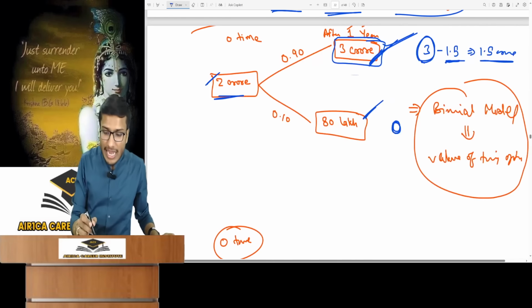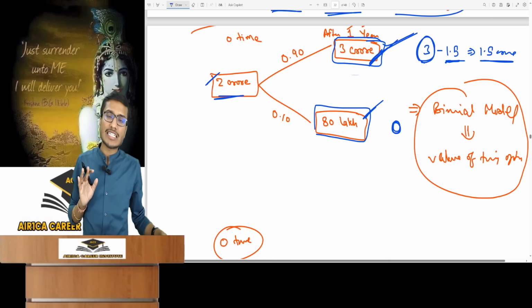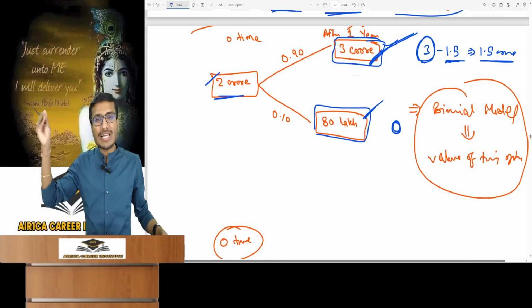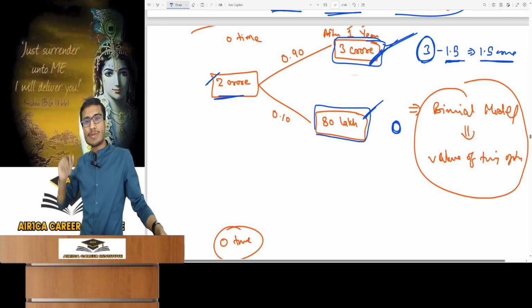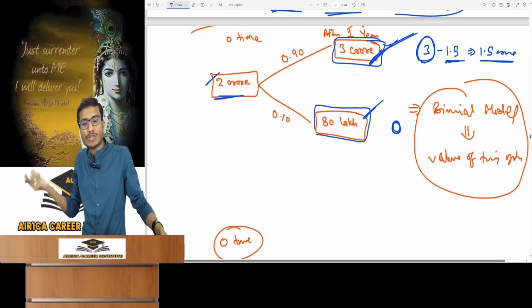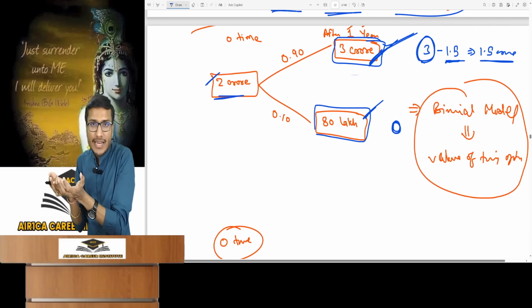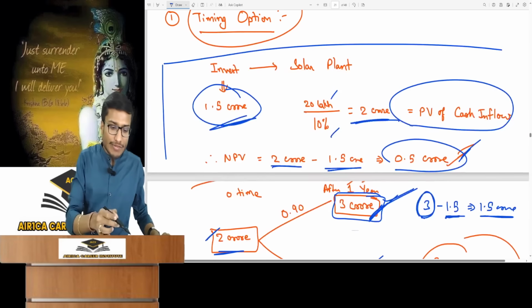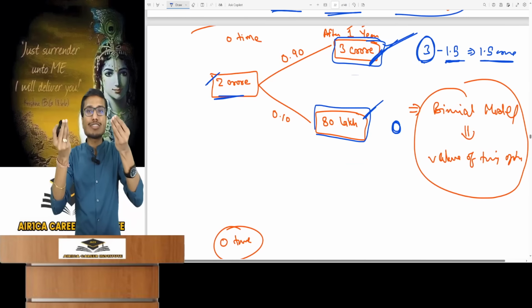But suppose this AAP party comes into power. These people are freeloaders. They want to give things for free. This party would cut the electricity prices. Then the electricity cost will be only 8 lakh rupees every year. So my PV of cash inflow will only be 80 lakhs. 80 lakh rupees implies a total benefit of 80 lakhs. Installing a solar panel for 1.5 crore with a negative NPV would be foolish. Negative 70 lakhs.